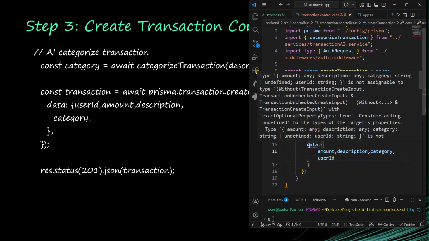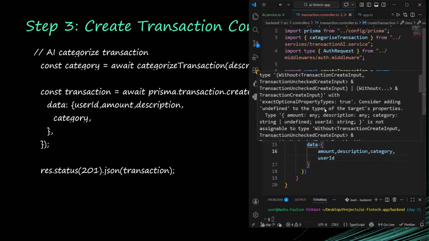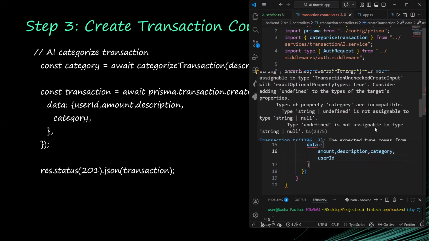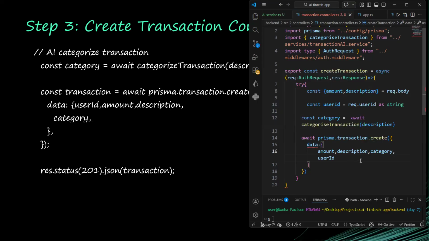So that means there's one more to go. What are we not giving it? The property category types are incompatible. Type string or undefined is not assignable to type string or null.